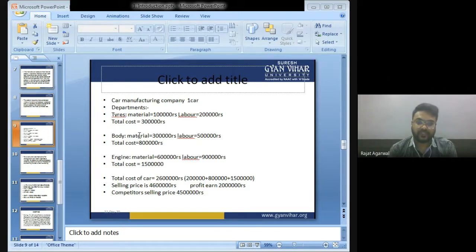Selling price is 46 lakh. So if the selling price is 46 lakh, we will earn a profit of 20 lakh, while the competitor is selling at 45 lakh. Now please try to understand this or you will get confused.